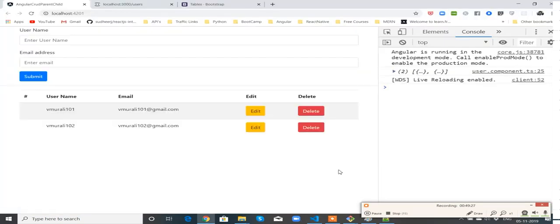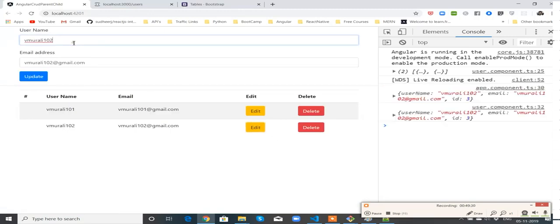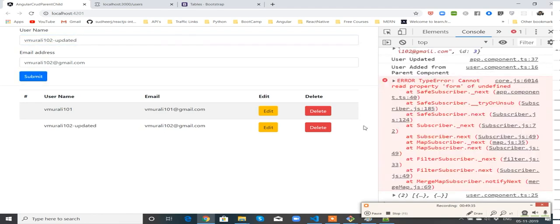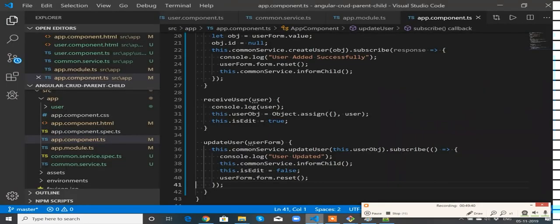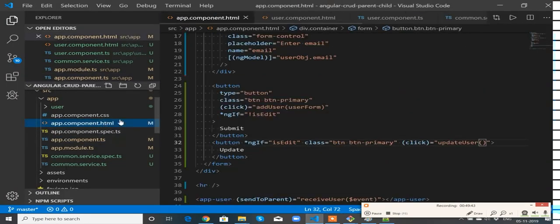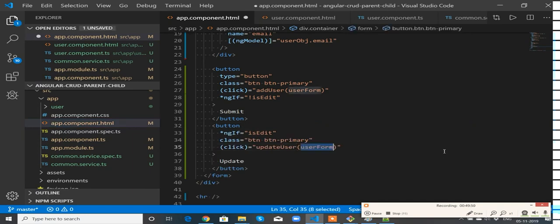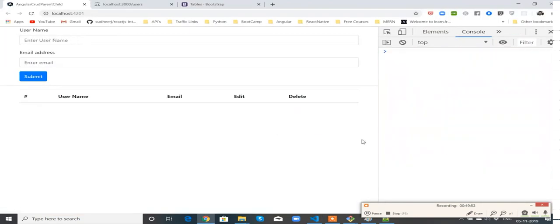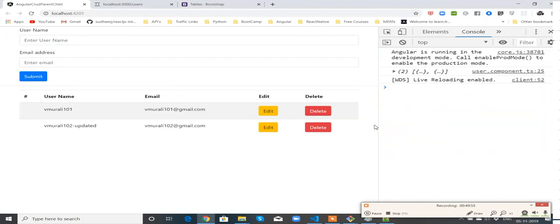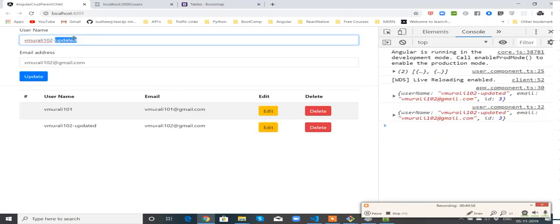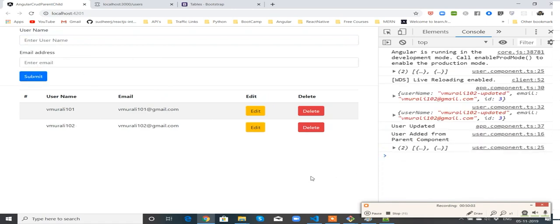Perfect. So now edit, update. There is an error, cannot read property form of undefined. Okay, this is because in app.component while updating you are not sending the value. I think it should be done. Oh, its value is getting updated. Cool. So let me remove the updated one. Update it. Perfect. No error.